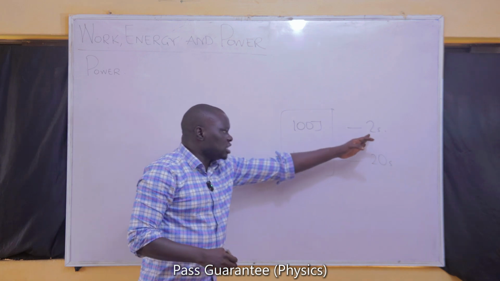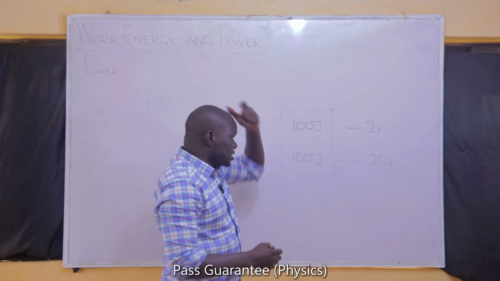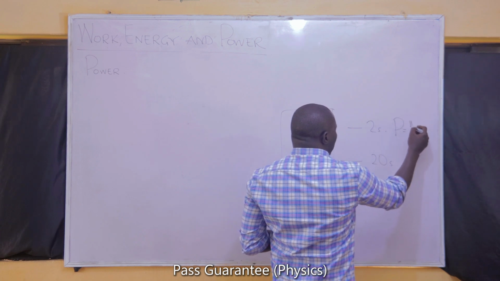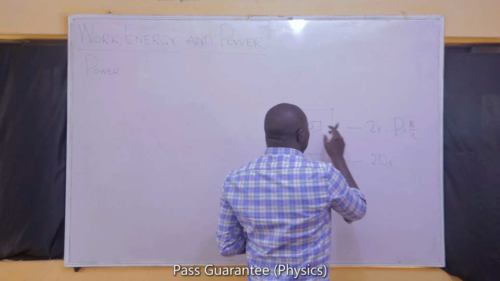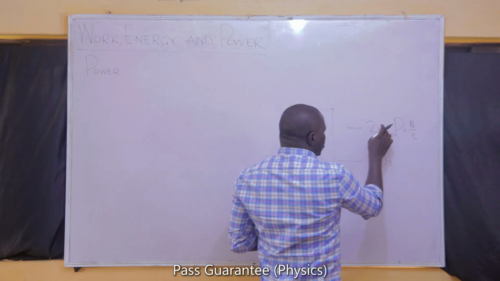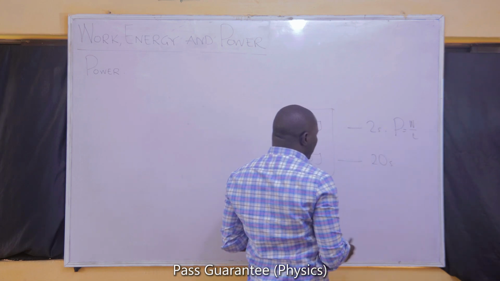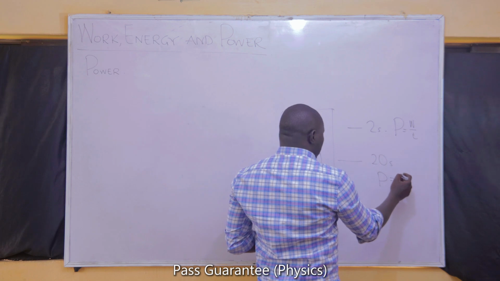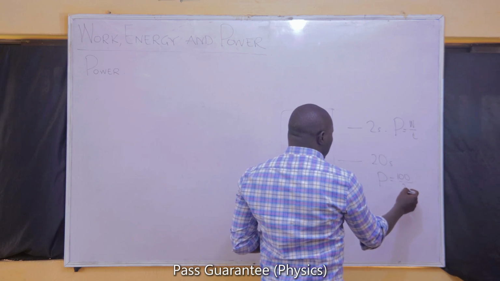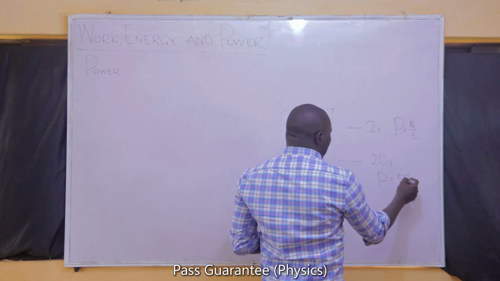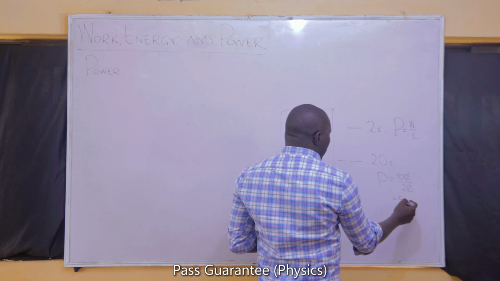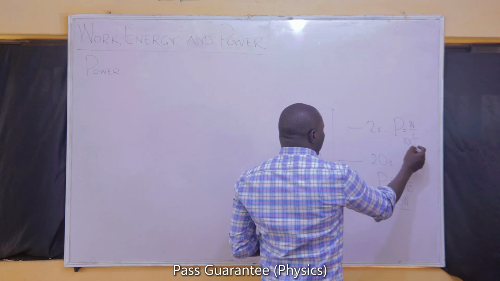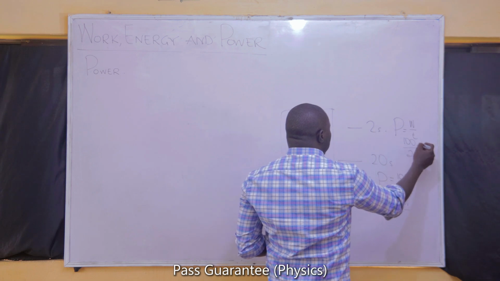Power, if I have to calculate it, is work all over time. In that case, it will be 100 divided by 2, and that is 50. This other person is 100 all over 20, and 100 all over 20 is 5 watts. Here we have 100 all over 2, which is 50 watts.